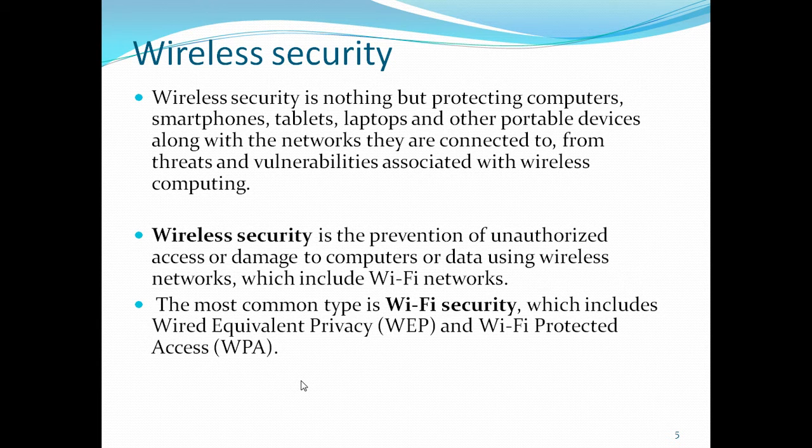So simply, wireless security is the prevention of unauthorized access or damage to computers or data using wireless networks, which include Wi-Fi networks. The most common type is Wi-Fi security, which includes Wired Equivalent Privacy and Wi-Fi Protected Access. These two are the popular protocols. Okay.